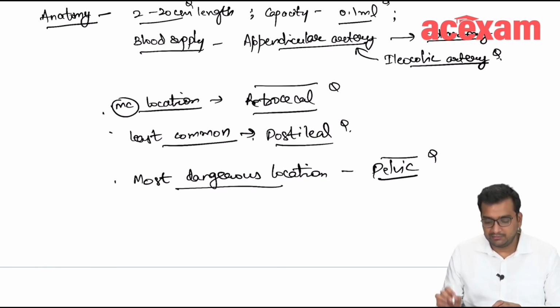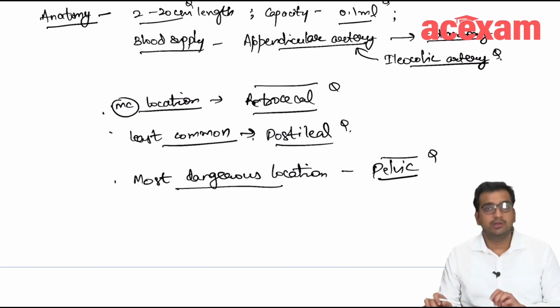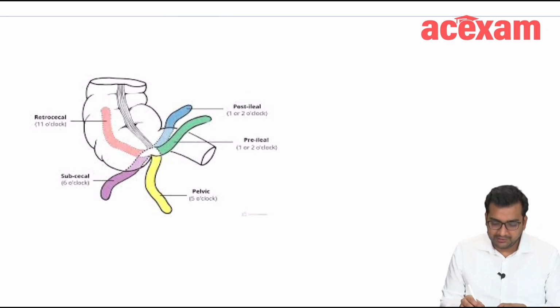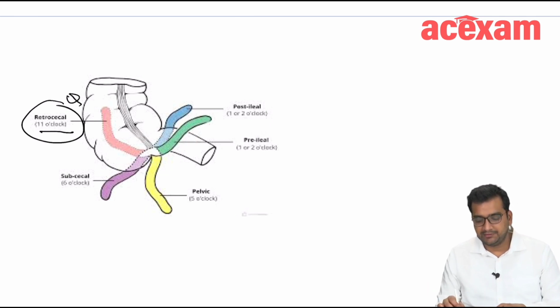The most common location retrocecal. The least common location, which is frequently asked nowadays, is post-ileal. Okay. So this retrocecal is here. It is behind the cecum and it is at 11 o'clock position. Okay. So this is important. And the other locations are pre-ileal, post-ileal, subcecal and pelvic locations.